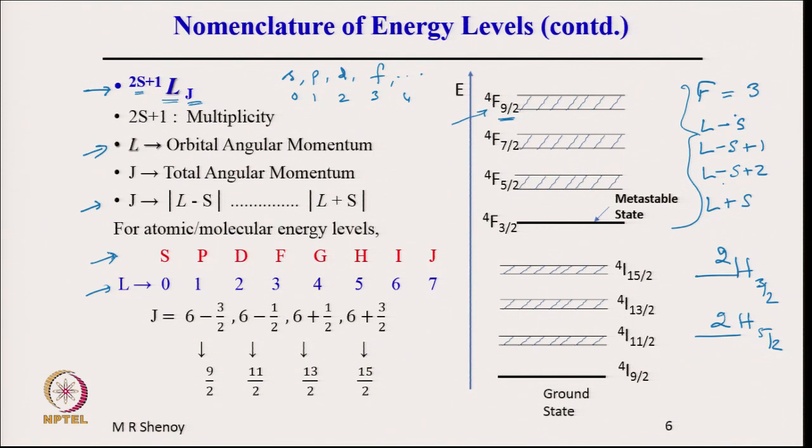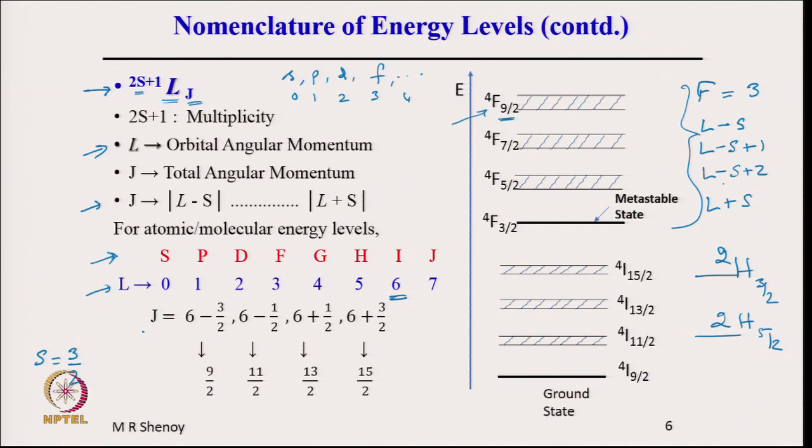From L minus S up to L plus S, which means what is S? We have already seen that S is equal to 3 by 2 for the Nd3 plus ion. Capital S is equal to 3 by 2, the total spin quantum number. Therefore, we will have levels. Here I am describing the I shell, so L is 6 for the lower level,